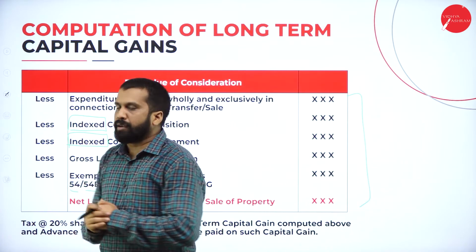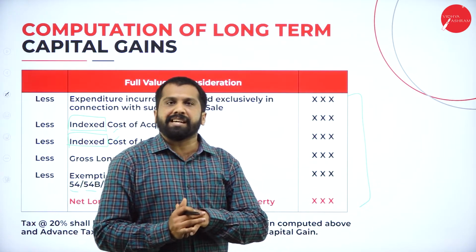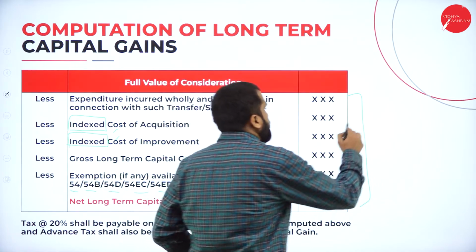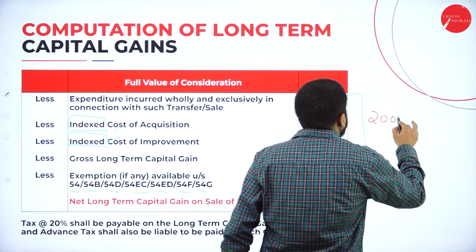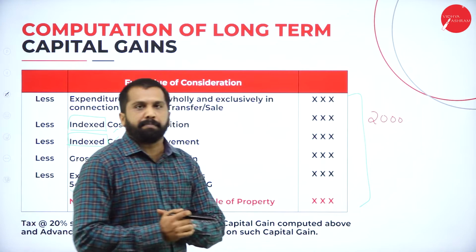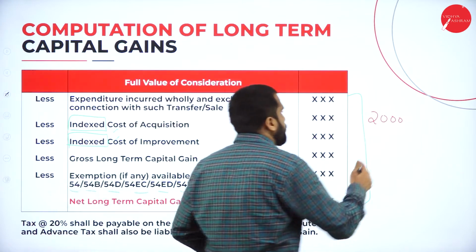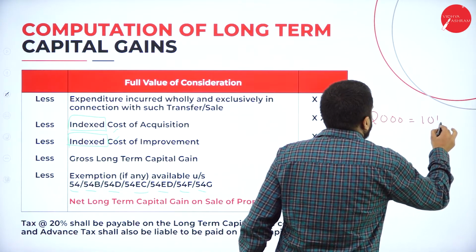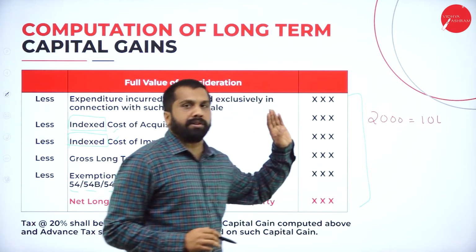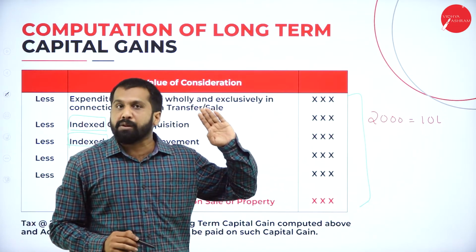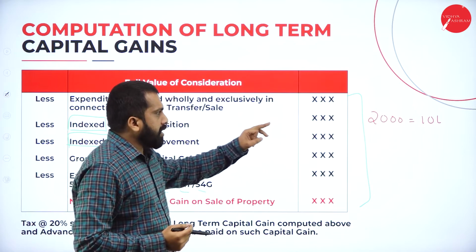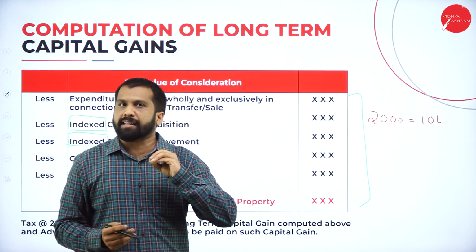I'll tell you. Now, you purchased a house in 2000. In 2000, the value of the property may be around 10 lakh. 2000 means almost 21 years back. The value of the property was only 10 lakh.